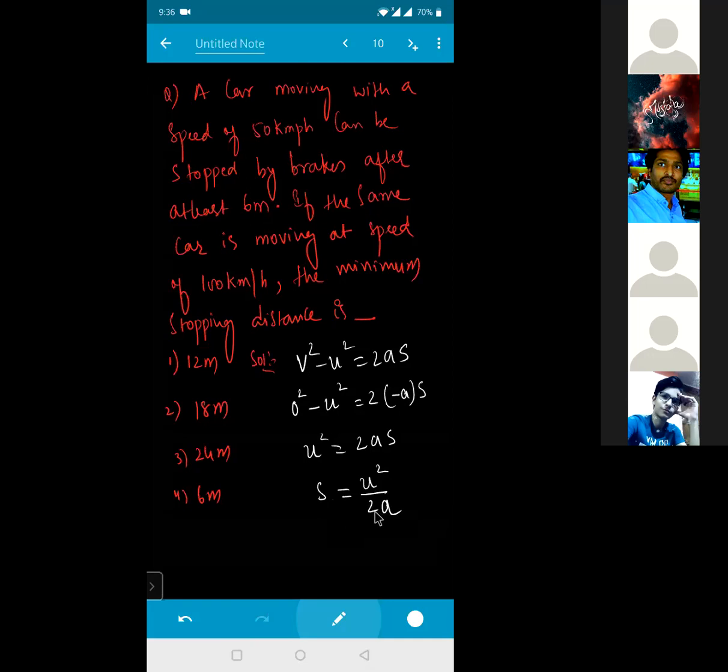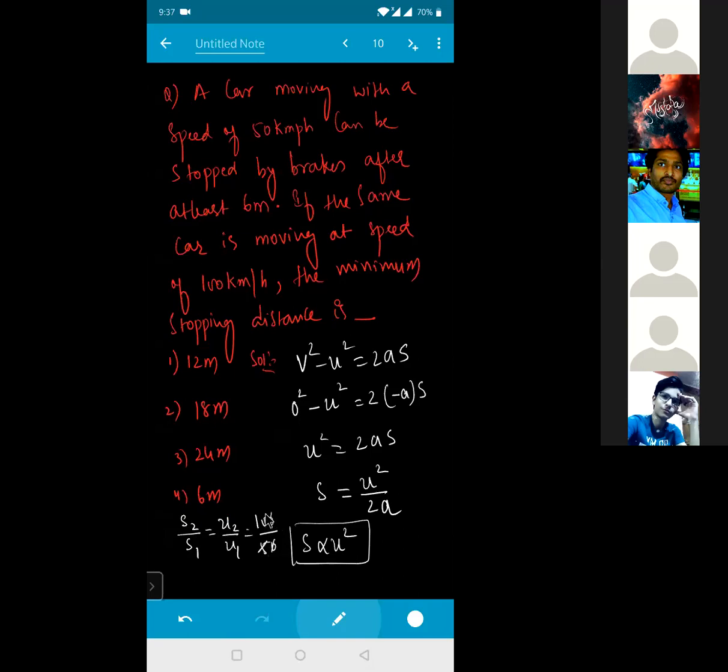So now what is the relation? 2 is a constant, acceleration is also constant. So s is directly proportional to u square. So I can use the relation S1 by S2 equals u1 square by u2 square, that is, S2 divided by S1 is equal to u2 divided by u1, whole square. Final velocity is how much for me? 100. Initial velocity is how much? 50.